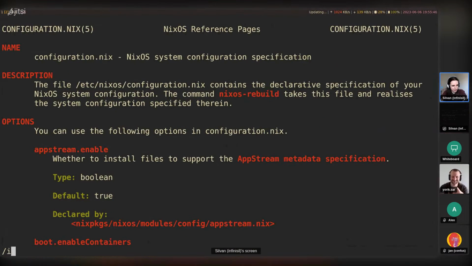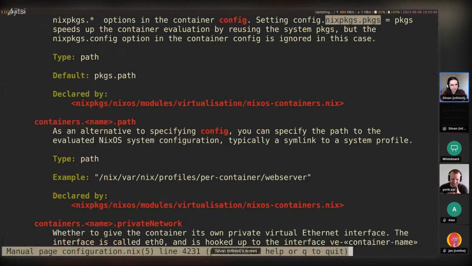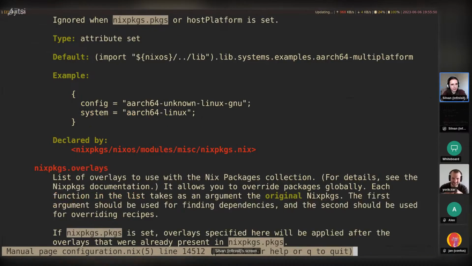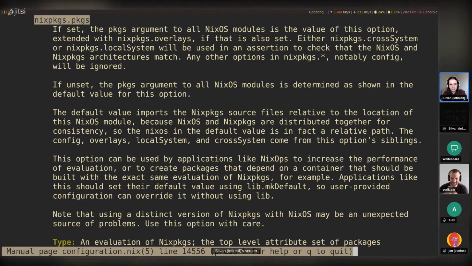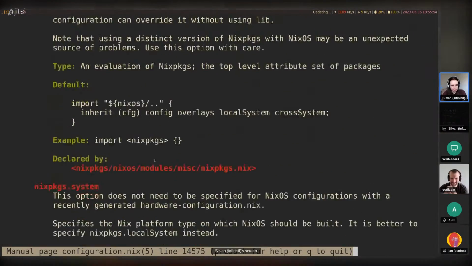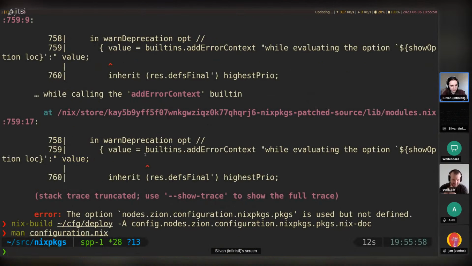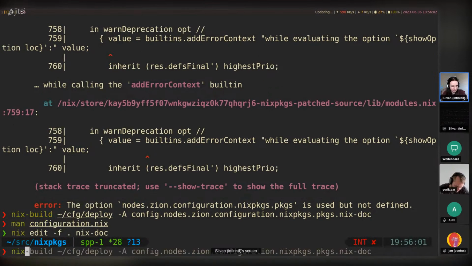So what I'd like to have is for nixpkgs.packages to exist. But I guess it's not set by default if you don't set it explicitly. That's a bit unfortunate. So, let's not stick with my configuration too long, but usually you should be able to get access to this using configuration sign packages up here, I believe.